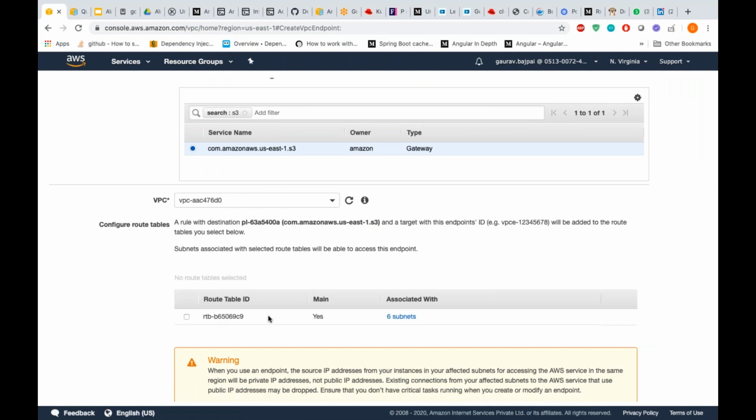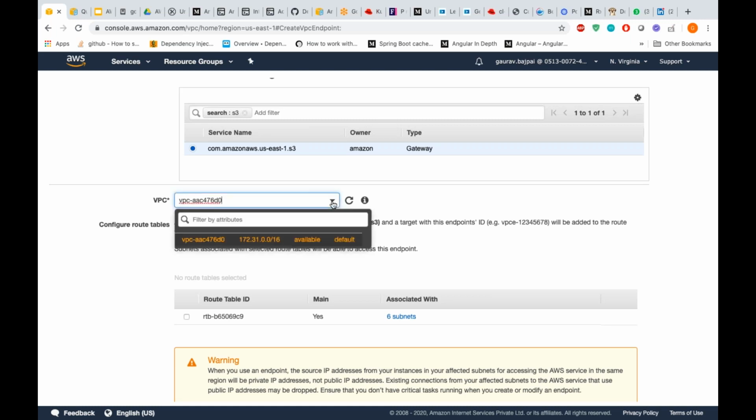That's where I was trying to tell you everything. You will list all the route tables here, but here we are talking only about the default one, which will have only one route table. That is why we are seeing only one. This is the default one. We deleted the one which we created in the last session.